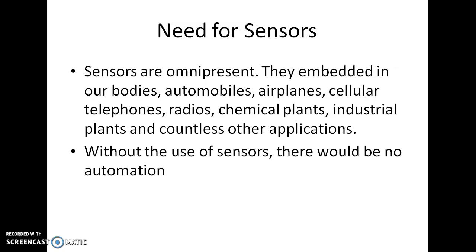In most applications in our life, we are using sensors. Without the use of sensors, there would be no automation. Without sensors, we cannot do automation in any industry. So we can say the sensor is the most important part of automation.